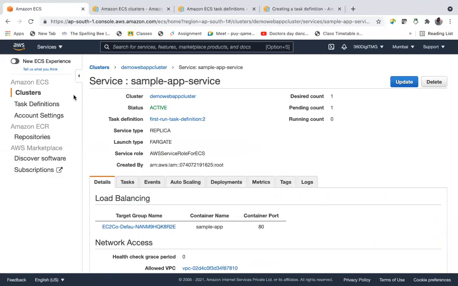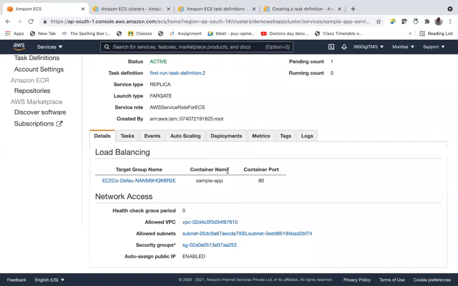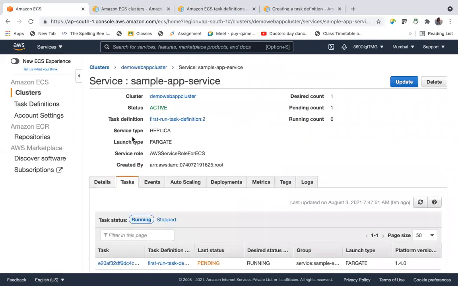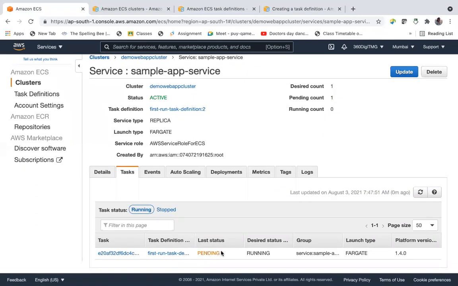View service. We have all these things now under tasks. Still, the last status is pending. It has to become running.